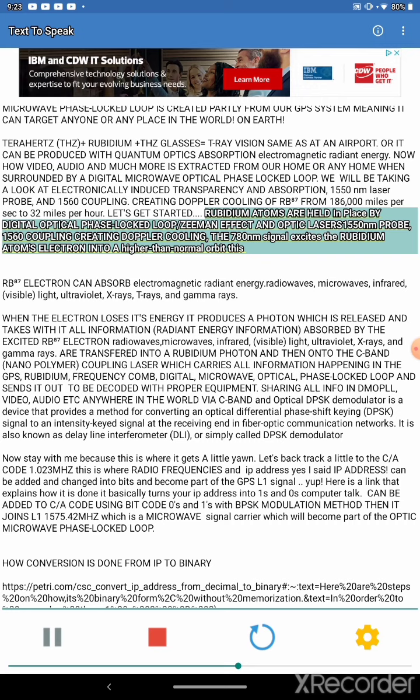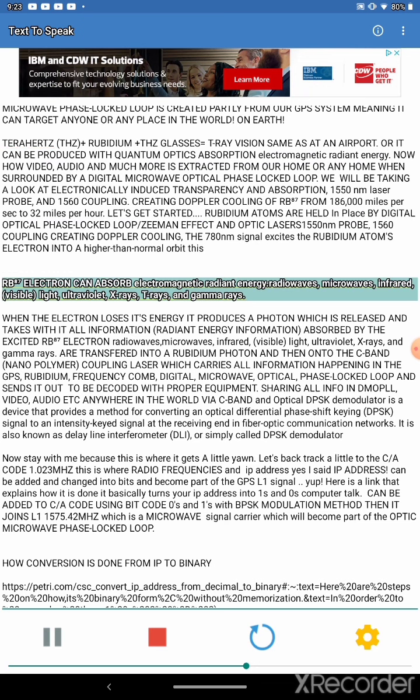Rubidium atoms are held in place by digital optical phase locked loop, Zeeman effect, and optic lasers, 1550 nm probe and 1560 coupling, creating Doppler cooling. The 780 nm signal excites the rubidium atom's electron into a higher than normal orbit. This Rb 87 electron can absorb electromagnetic radiant energy: radio waves, microwaves, infrared, visible light, ultraviolet, X-rays, T-rays, and gamma rays.